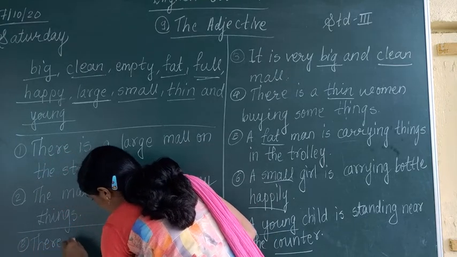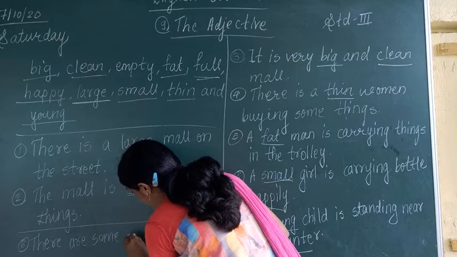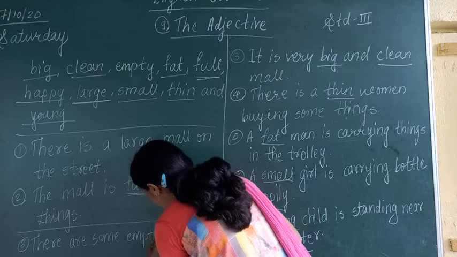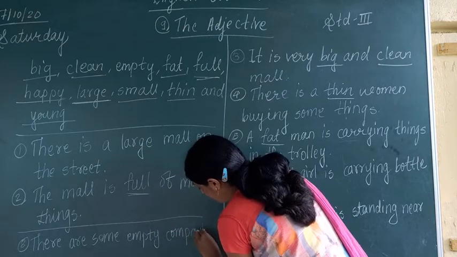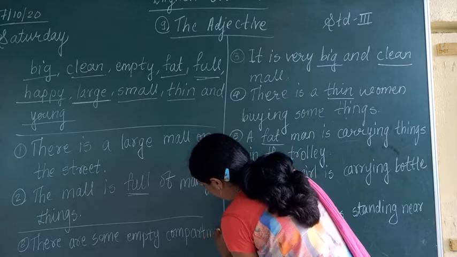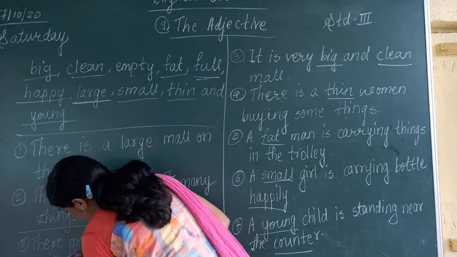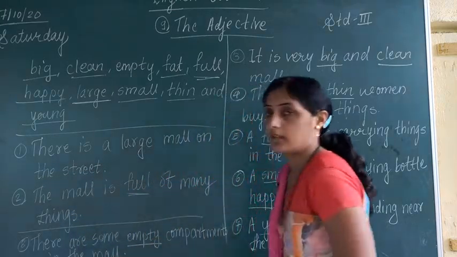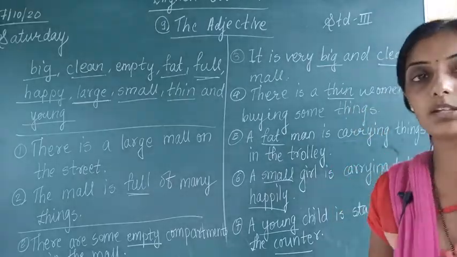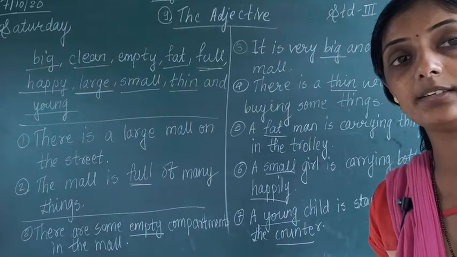There are some empty compartments in the mall. Okay, so the word empty is also there in the sentence.